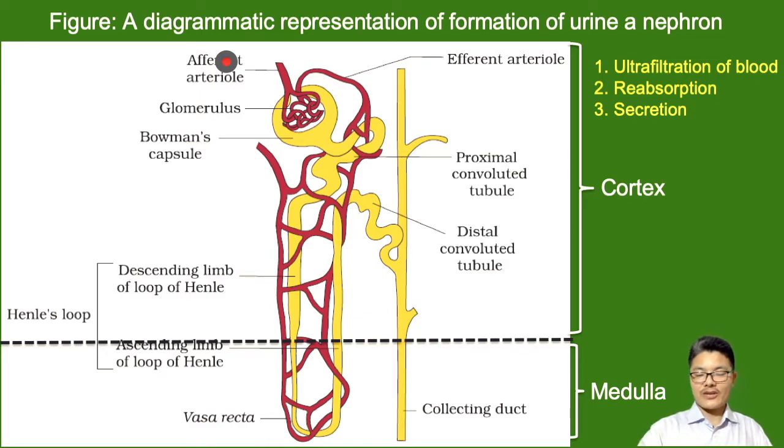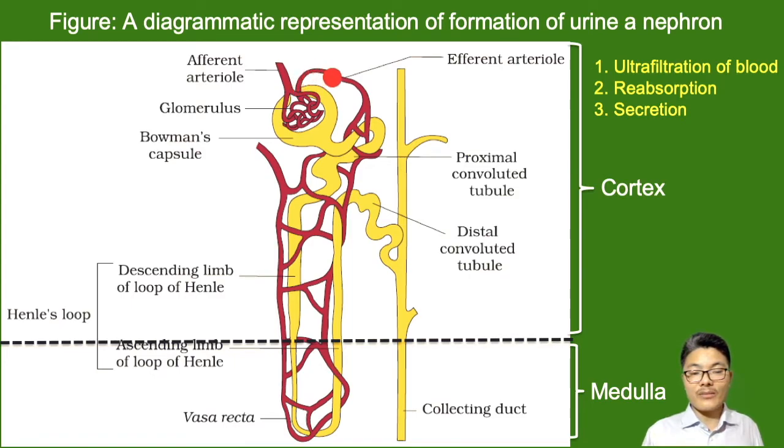So you can see the animation again. Blood with harmful waste is passing through the afferent arteriole, and the filtration is taking place. The filtrate passes through the renal tubule, and reabsorption occurs, and then finally urine is formed, and it is collected by the collecting duct and finally sent to the pelvis.